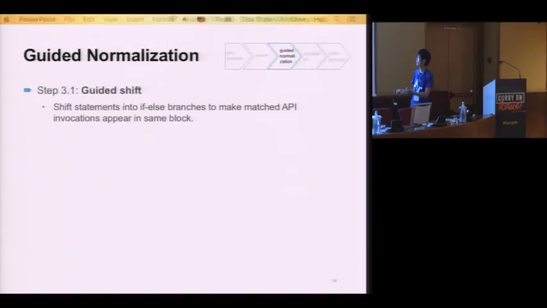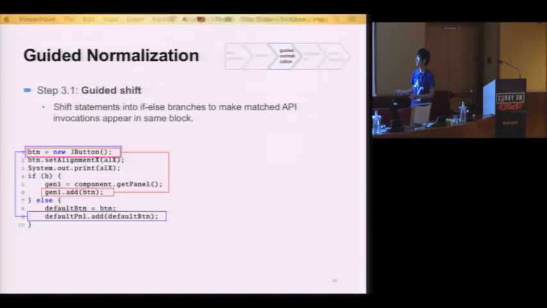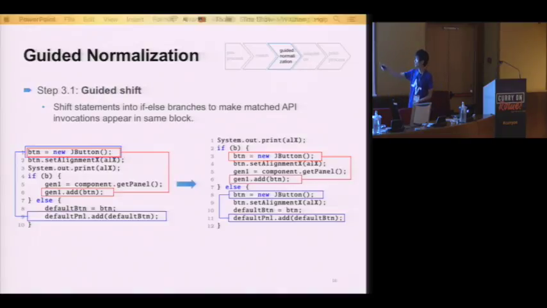The first part of guided normalization is guided shift. You see, the first statement, the 2 red statements, and 2 blue statements appear in different basic blocks because there are if statements inside. What we do is just move them into different branches. Particularly, the second statement is dependent on the first one, so it will be moved together with the first statement. While the previous statement has no dependency on the first 2, so we'll just leave it there to ensure that the program style is retained.